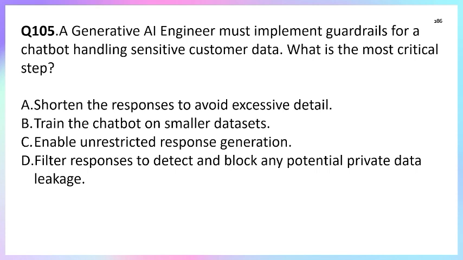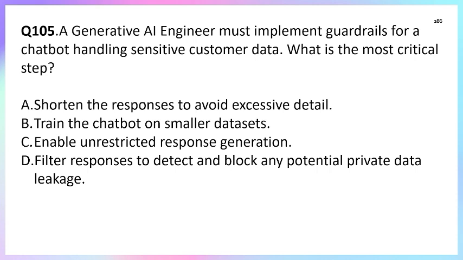So what is the question asked? The question asks that you have implemented a chatbot in which a guardrail is implemented. The guardrail's main task is security. A guardrail is a type of validation which validates sensitive information and stops leakage.